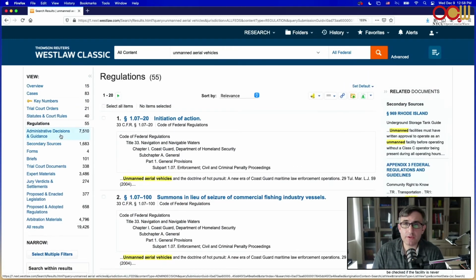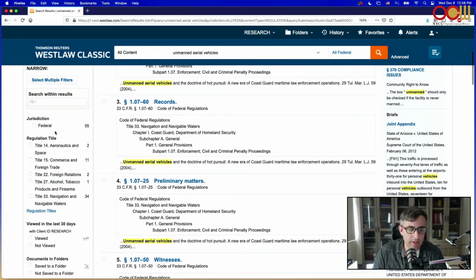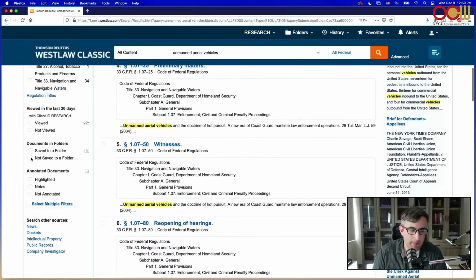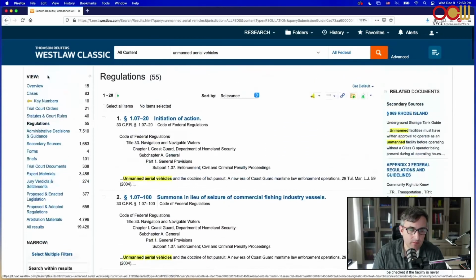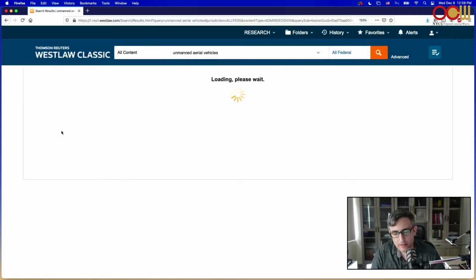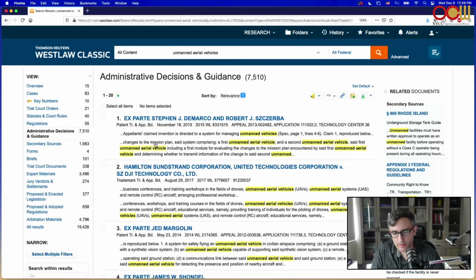You can do filters just as you do with any search, so you can filter which title you're looking for. And here's some administrative guidance that you can use. But I think we're getting a little bit too many results.